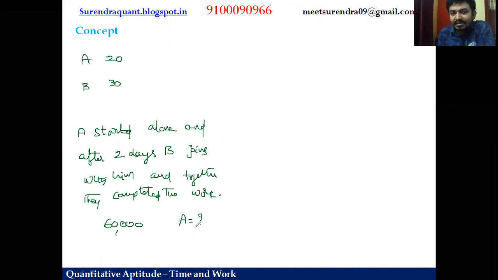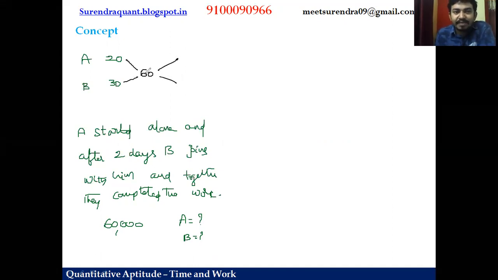What is the share of A in this? What is the share of B in this, right? Then this is not the case of what we did in the previous case, because here the work is different. They are not working for equal days. Let us find out the total units. So 20 and 30, 60 units is the total work. What is the 1 day work of A, friends? 60 by 20, 3 units per day. What about B? 60 by 30, 2 units.